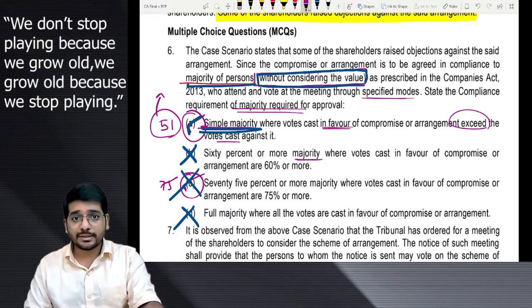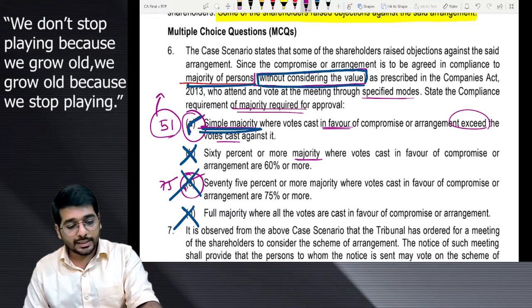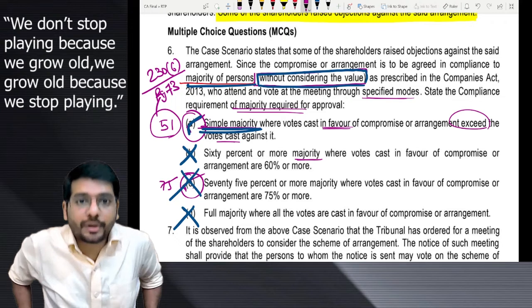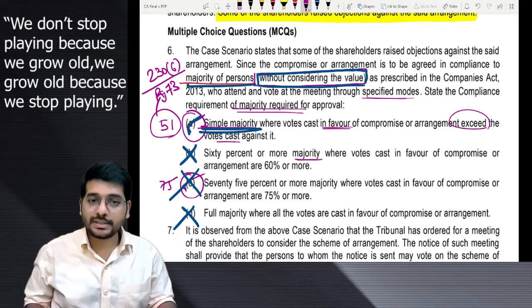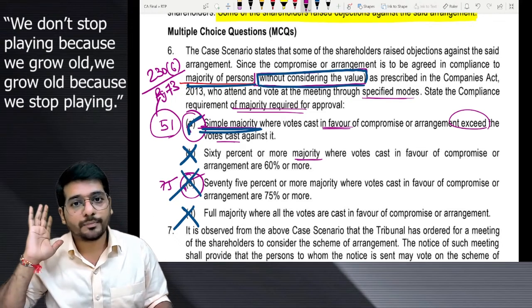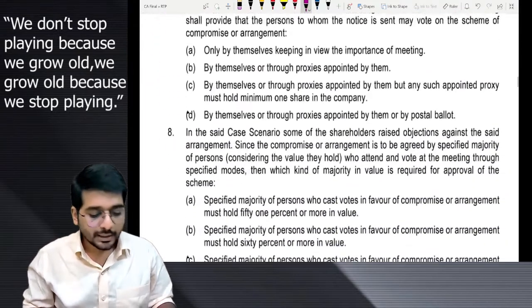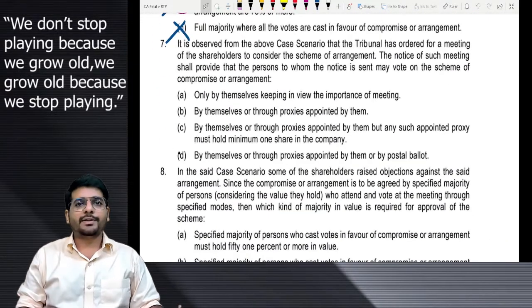If you are holding my summary book already in your hand, it is explained under section 230 subsection 6, given on page 73. Yes, I have written it already. So it is given on page number 73 of the summary book. Okay, you can check it from the summary book also, no problem. Then we go to 7th one.